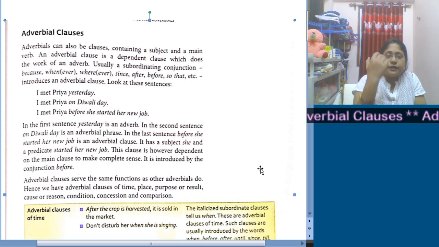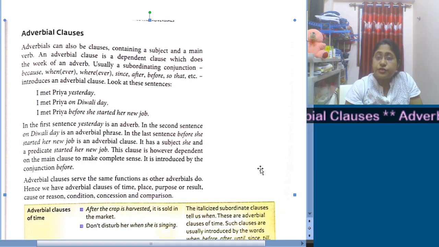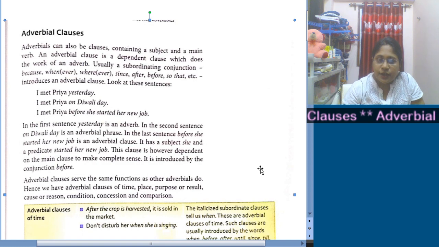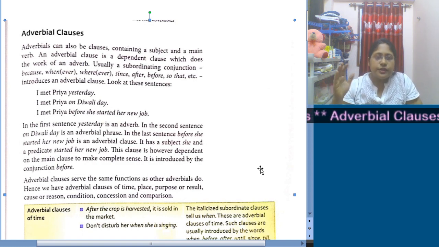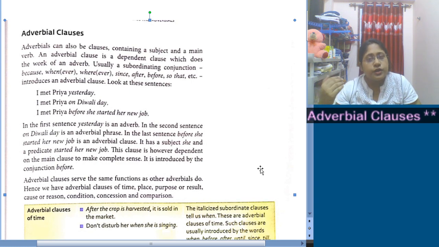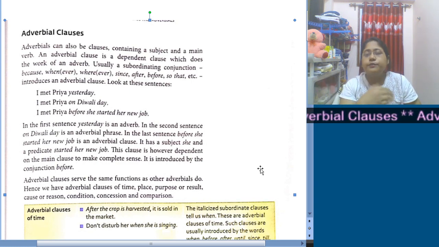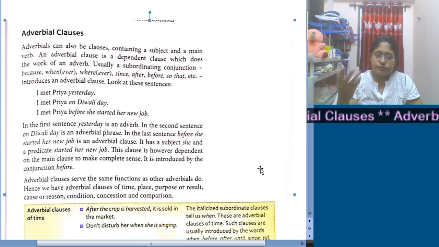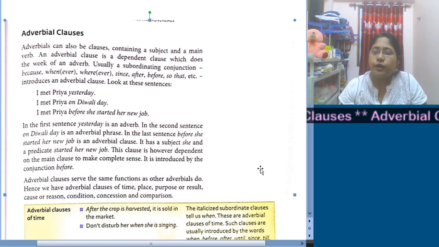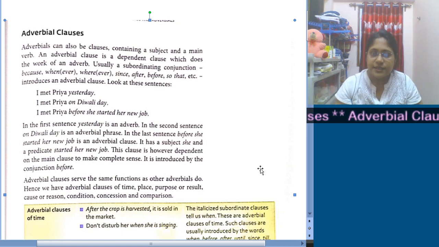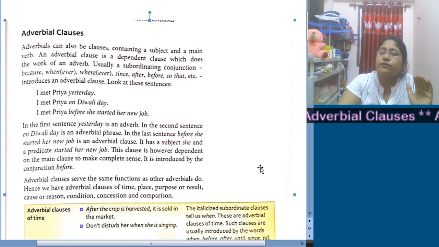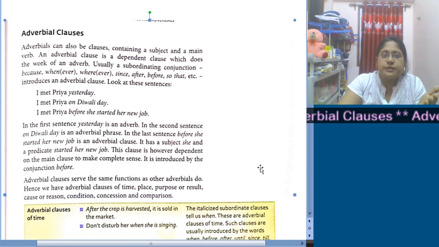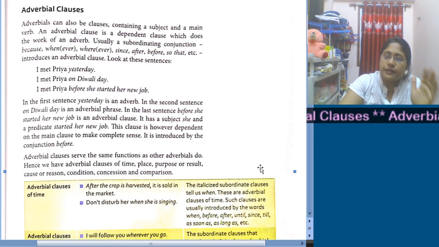Now adverbial clauses will definitely be introduced by some conjunctions, and those conjunctions will be related to time or place. As you all know adverbs, whatever types of adverbs we have, quite similarly we have adverbial clauses.